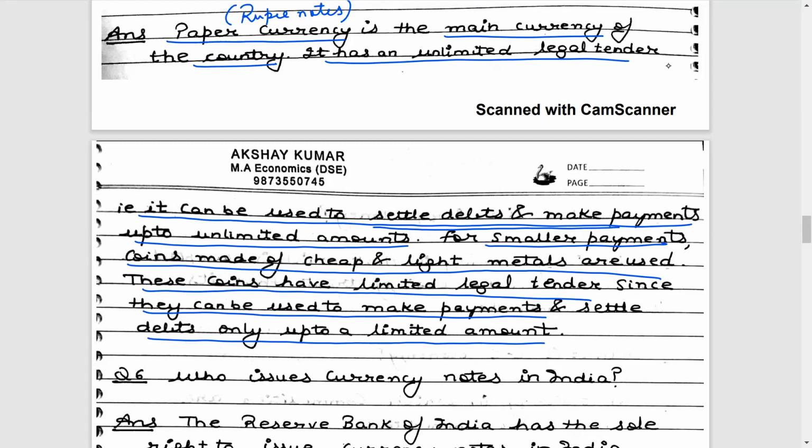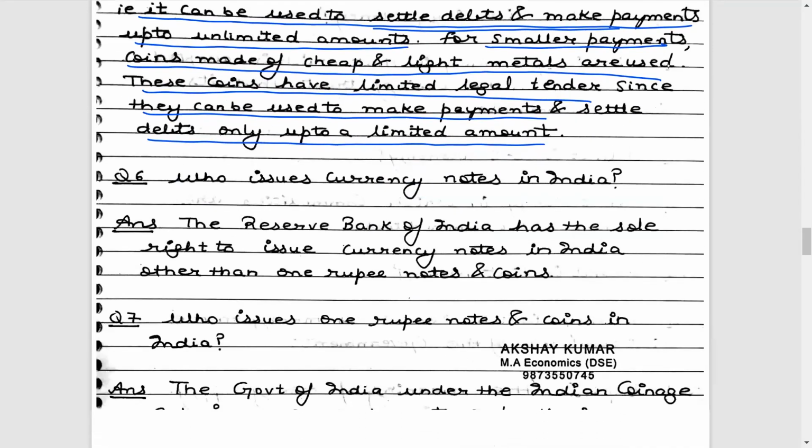Okay, so that means coins have limited legal tender. Limited legal tender means that these coins can be used to make transactions only up to a limited value. But in India, paper currency has unlimited legal tender. That simply means that you can use the rupee notes to make transactions up to an unlimited amount. Okay, so this is what is meant by limited and unlimited legal tender.